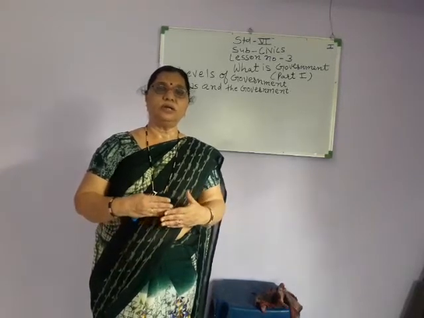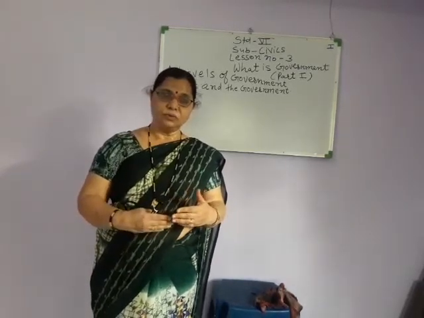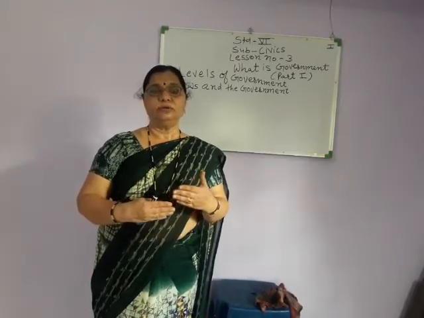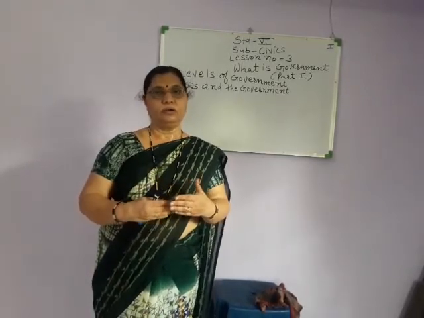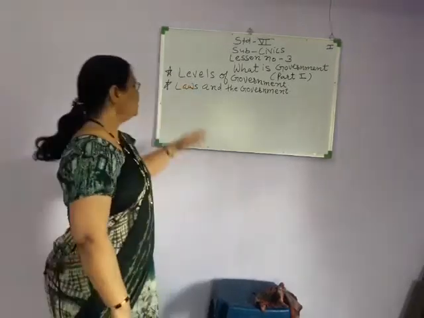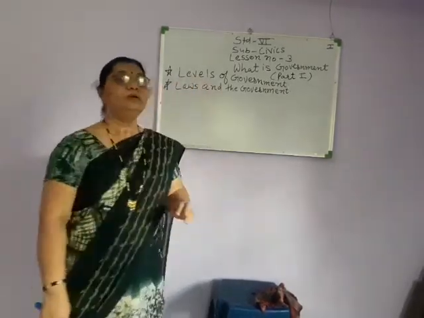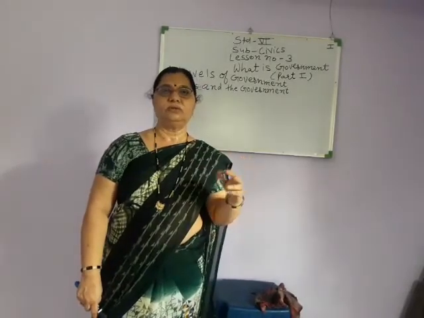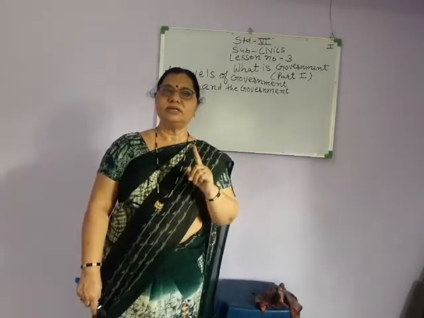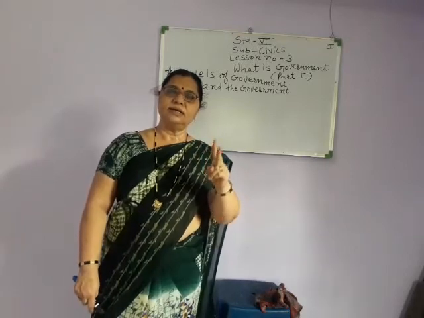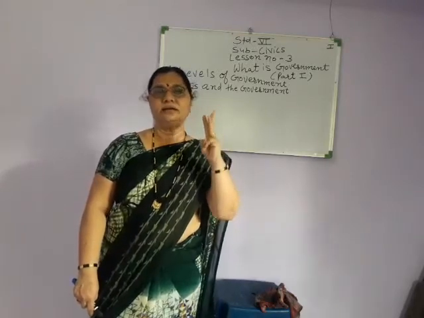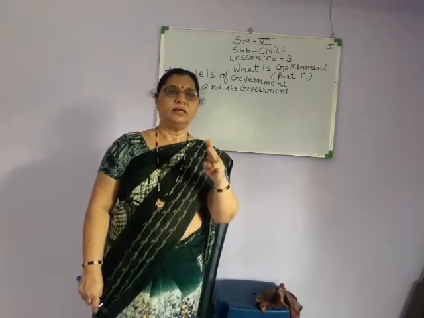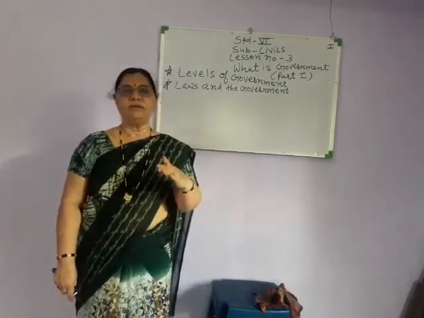Otherwise, we should use the resources frugally or economically, and we also have to follow the government. Understood? Now here are the levels of government. To do its work, the government has three levels. The first is the local level, the second is the state level, and the third is the central level or the national level. Got it?